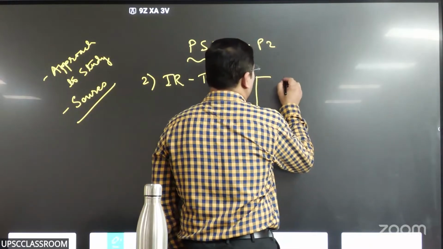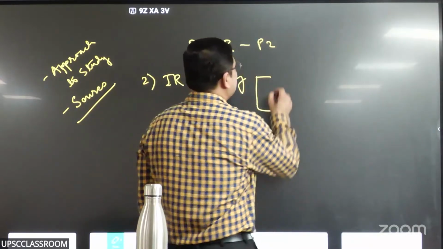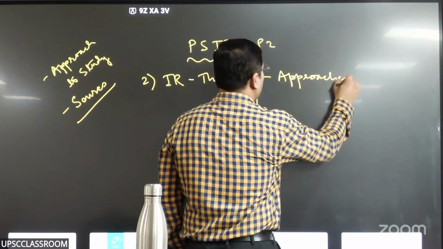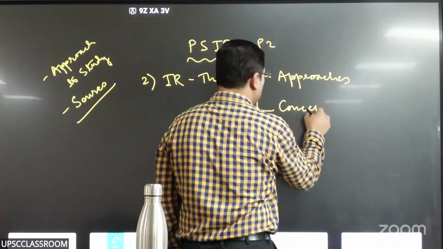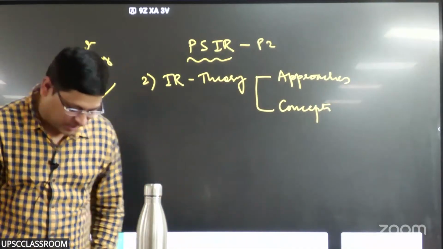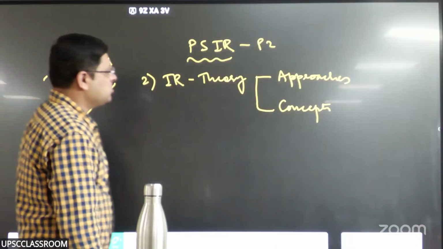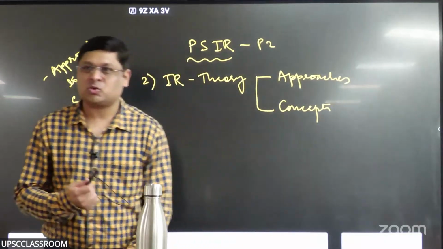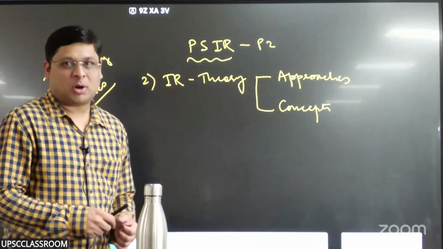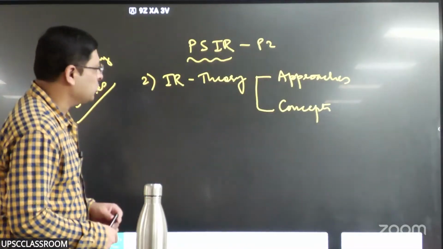First is approaches, and second is concepts. The sequence should have been the other way around, right? So approaches to international relations, and then the next line comes concepts of IR, right? I would talk about both, right?